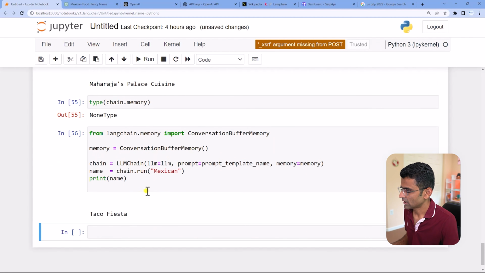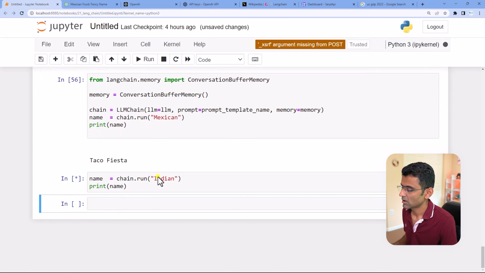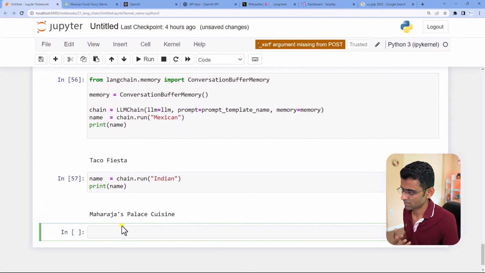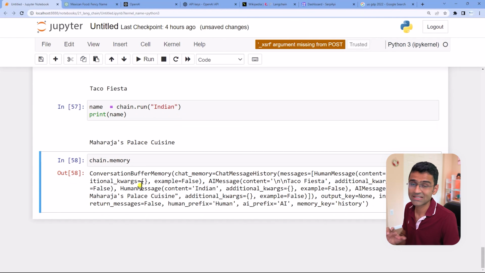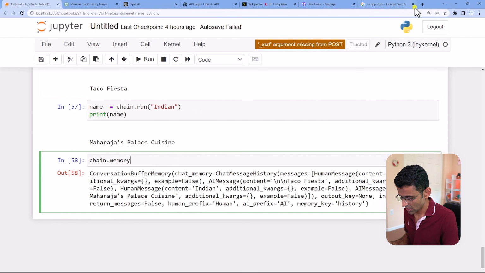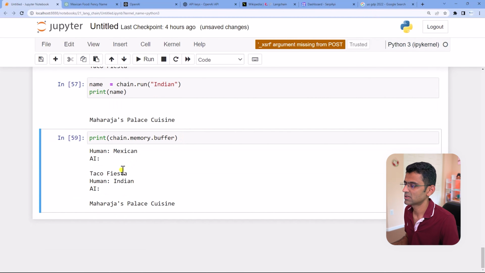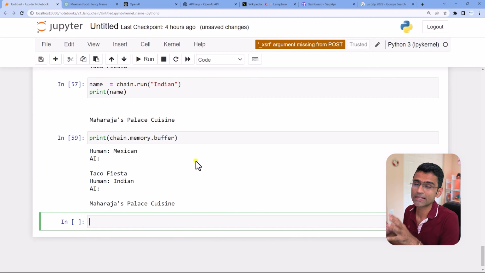Okay. And then I'll run the same chain one more time for a different question. Now, when you look at chain.memory, see, there is a memory attached to it. We explicitly attach this conversation memory to it. And if you look at the buffer and just print it for nice alignment, see, human, then AI this, human, and AI this. Now this looks good. You can save this into your database as a saved transcript of your customer service center conversation.